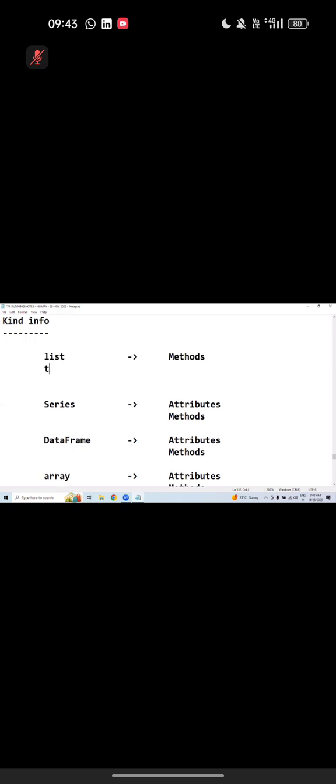It is having what, man? Attributes also. Can I tell you one more small point? Yeah, list is a class. List is having what exactly? Methods. We discussed only methods. Tuple is a class. Tuple is having what? Methods. And set is a class. Set is having what exactly? Methods.